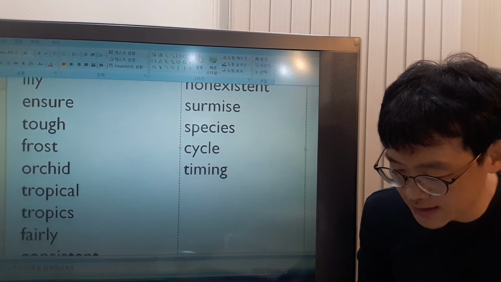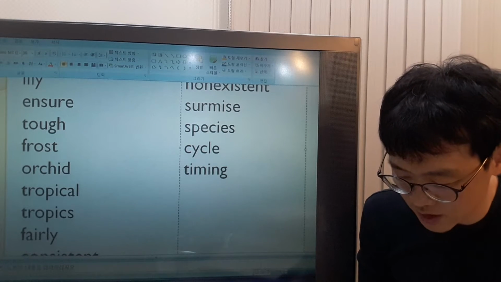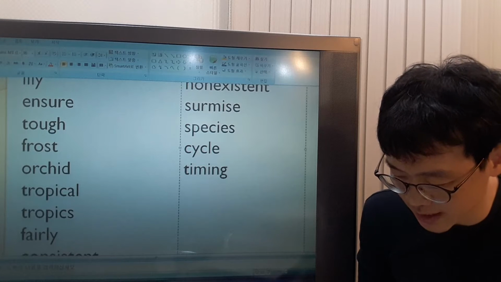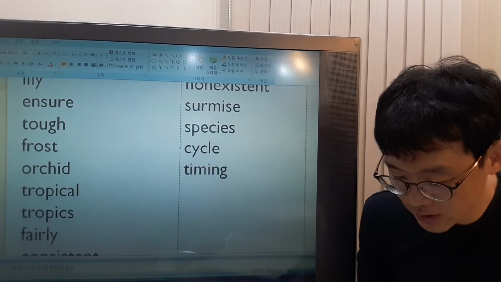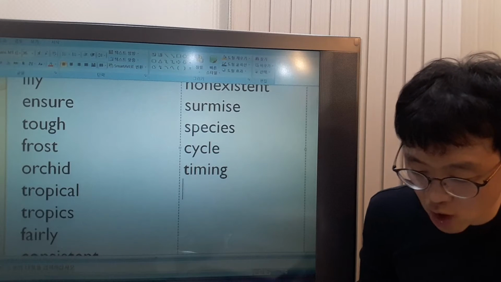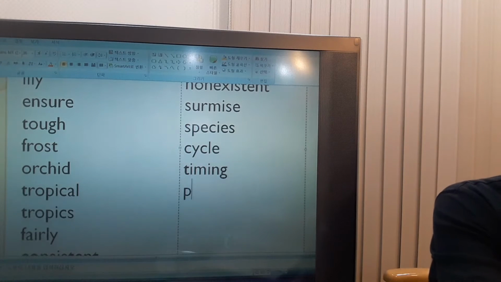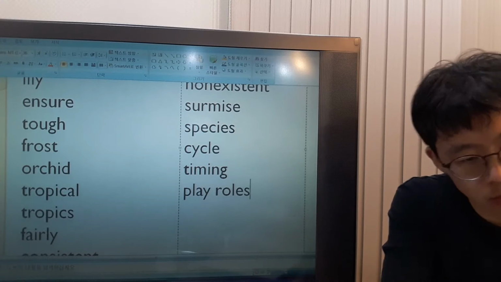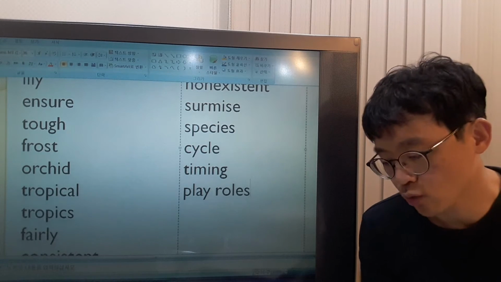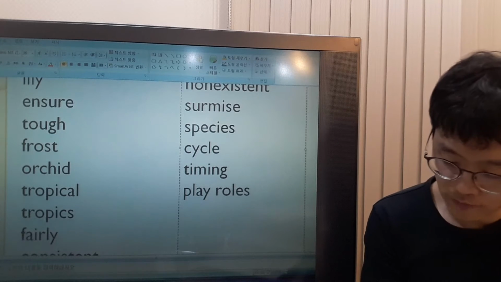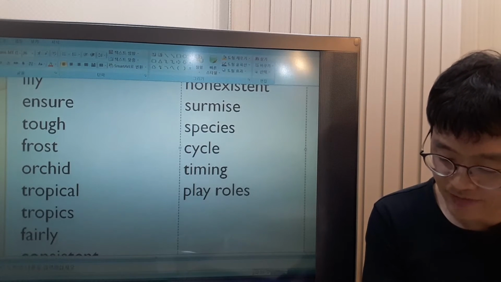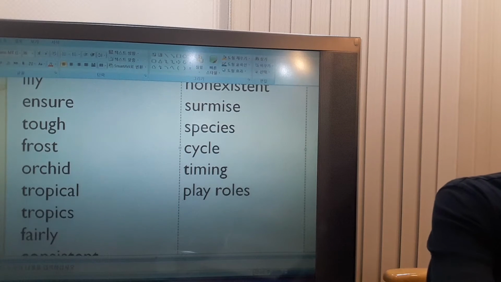The amounts of heat, sunlight, and rain all play significant roles in determining the cycle. Play a role. What does play role? What is a role? Role is a function, all right? So if something plays a role, it has that function. Plays significant roles.